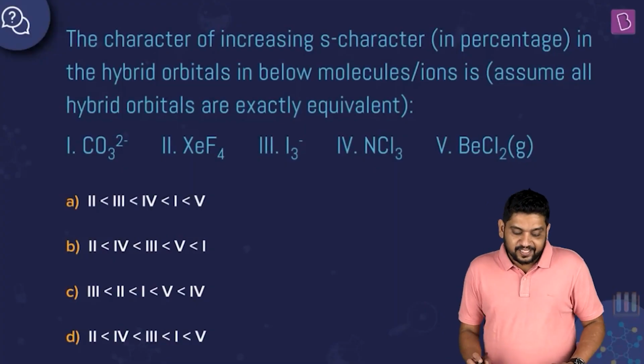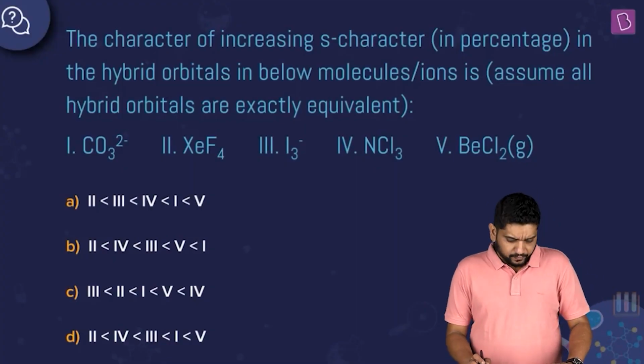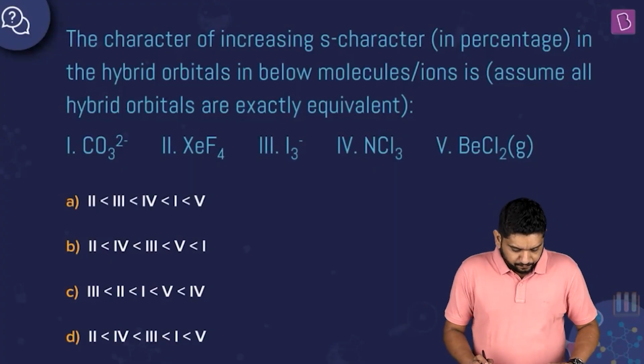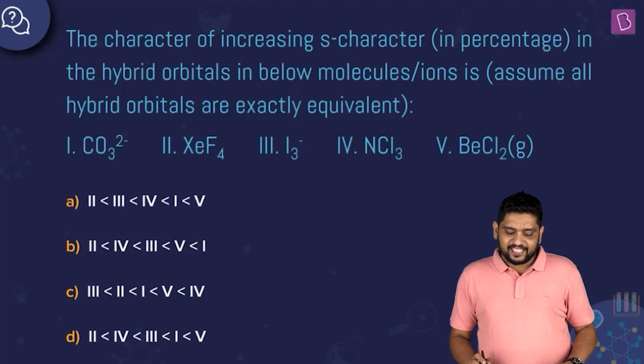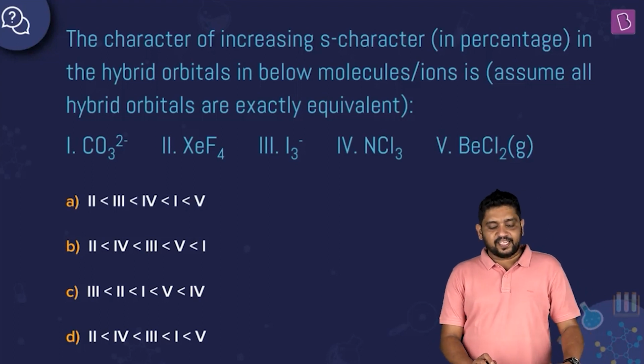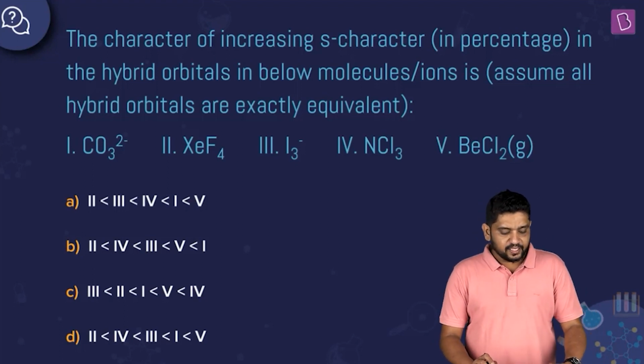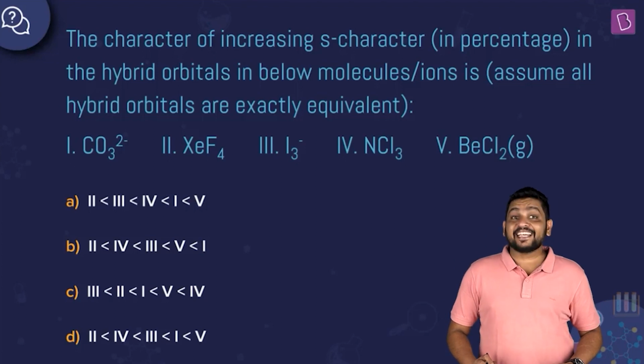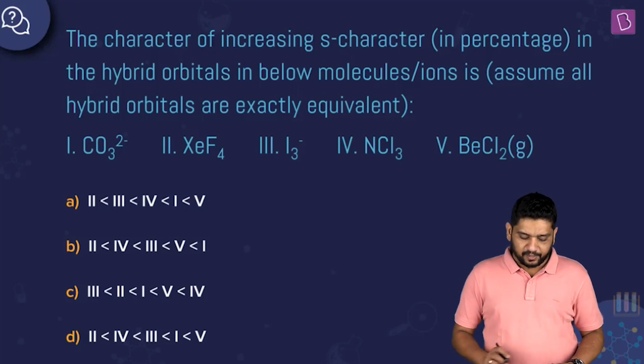Okay, this question says we are looking at the increasing S character percentage in the hybrid orbitals below, right? We'll have to assume that the hybrid orbitals are exactly equivalent is what we have been asked. So we are looking at the increasing S character, right? So order of increasing S character in these hybrid orbitals is what we want.